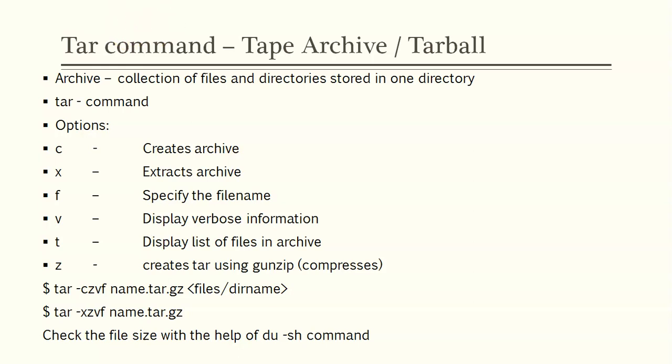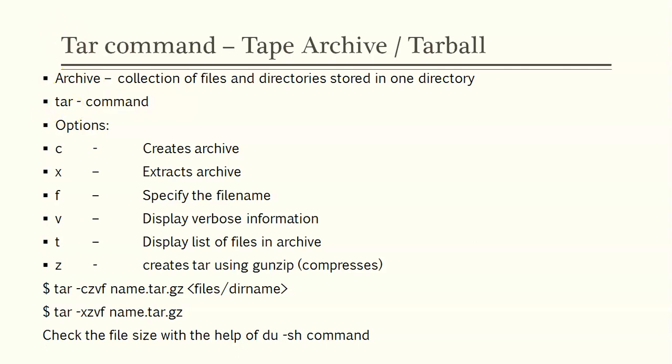We'll be creating a .tar file, which is much easier to port, and you can send it from one destination to another. For that purpose, we'll be using it. And by default, whenever we tar or archive these files, the size of the directory is going to get reduced.